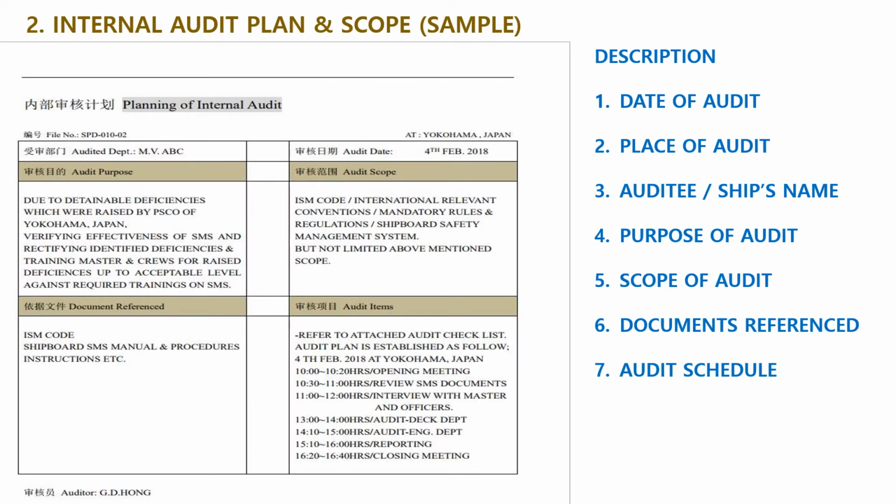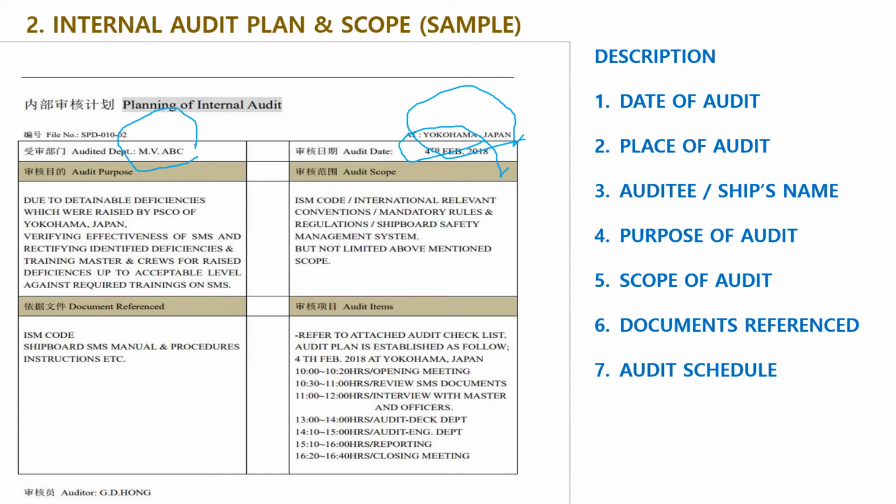Number 2, internal audit plan and scope, the sample. For the description, number 1, date of audit is here. Place of audit, here, Yokohama, Japan. The auditee is the ship's name, MV ABC.